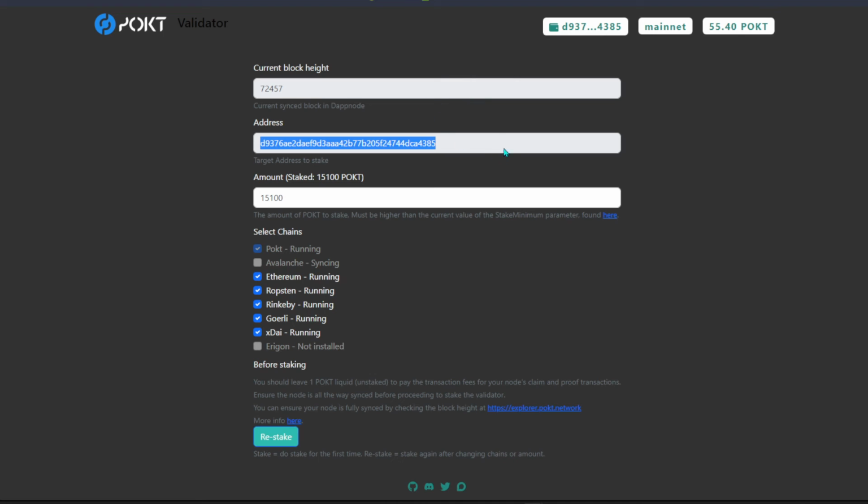And from that jail itself, if let's say your node is suddenly offline for maybe 2 or 3 days, you might get jailed. And the jail time itself is around 7 days. So I would say if you want to run this, make sure your device and internet system are set up properly before you run this.